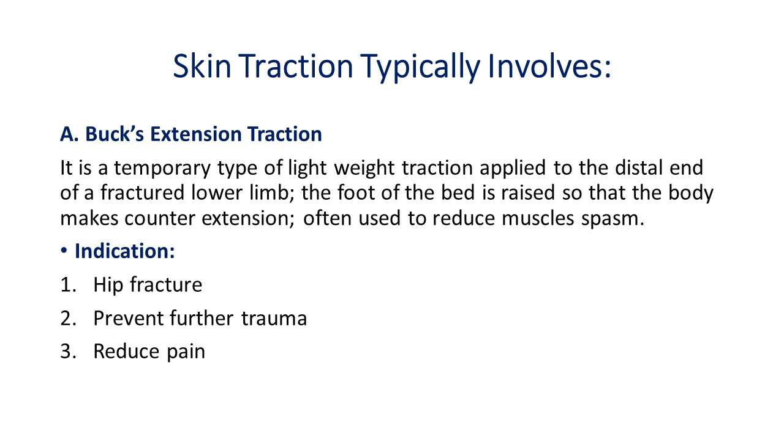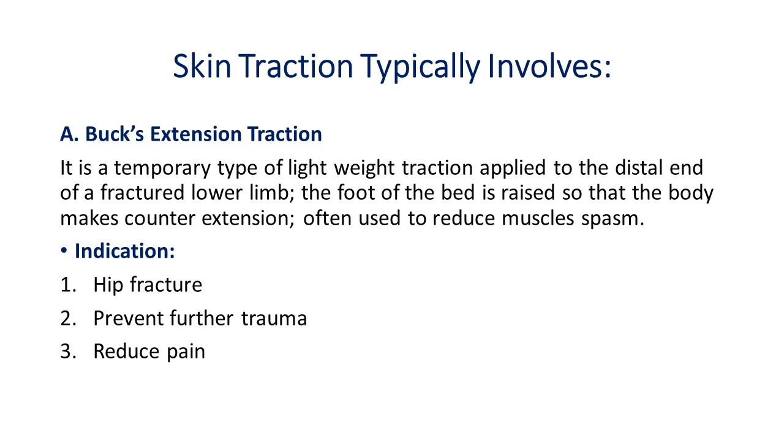Skin traction typically involves first Buck's extension traction. It is a temporary type of lightweight traction applied to the distal end of the fractured lower limb, mainly used for the lower limb. The foot of the bed is raised so that the body makes counter extension, often used to reduce muscle spasm.